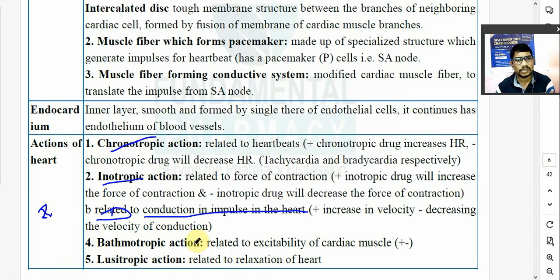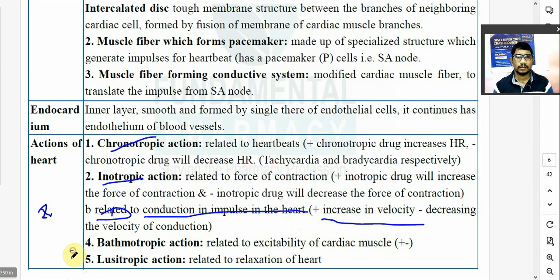So those drugs which increase the conduction of impulse in the heart, known as a positive dromotropic, they will increase the conduction velocity. Any drug which increases the conduction velocity of impulse in the myocardium is known as a positive dromotropic, and those drugs which will decrease the conduction velocity in the heart are known as a negative dromotropic.